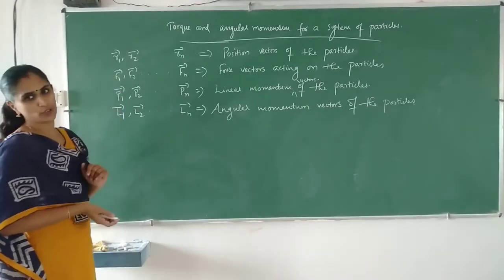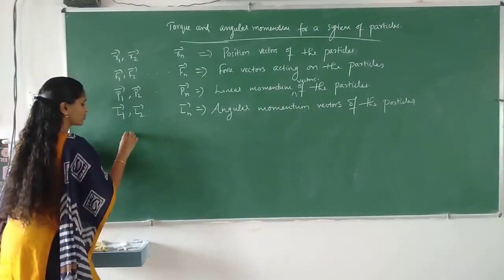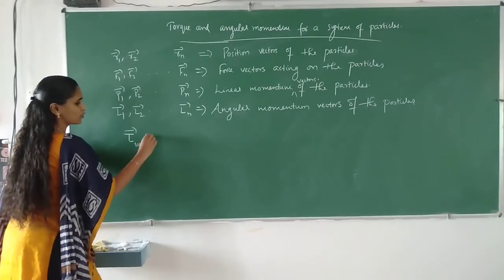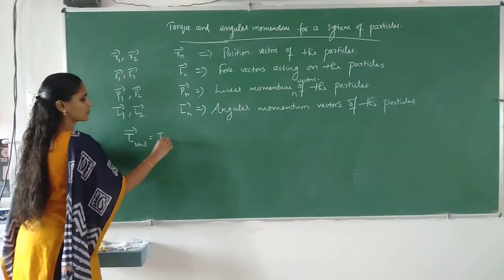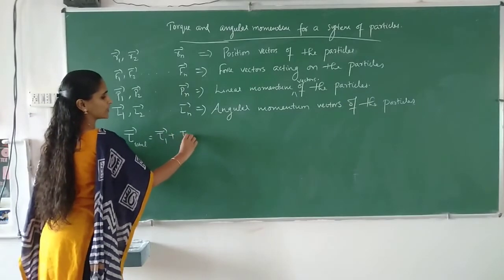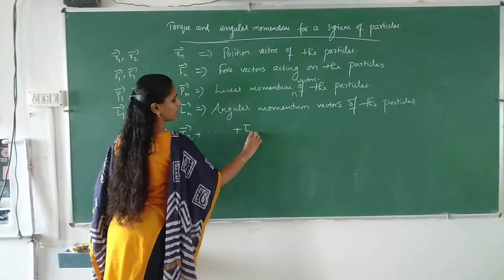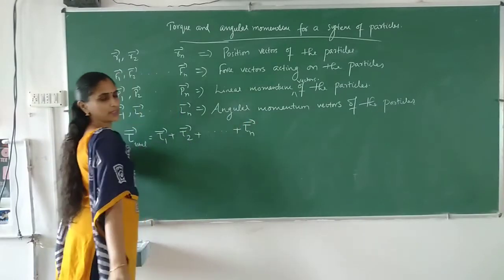Now we can get the total torque. Total torque is equal to torque acting on the first particle plus torque acting on the second particle plus etc. plus torque acting on the last particle.